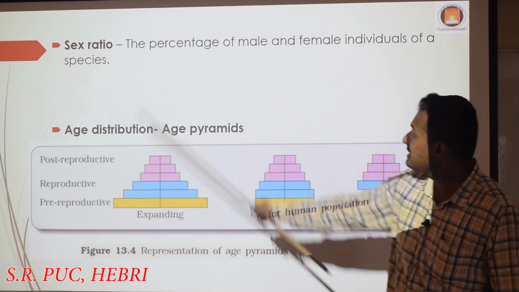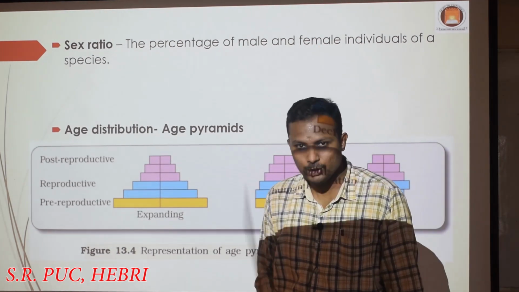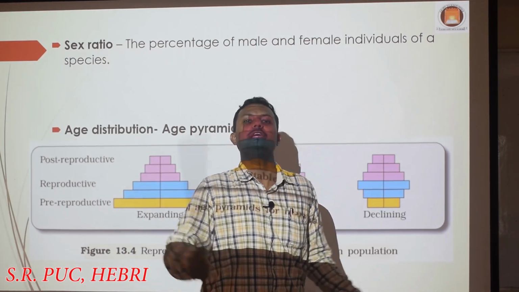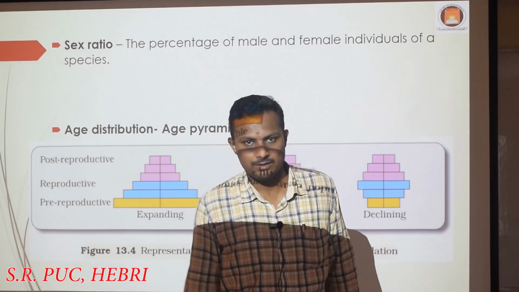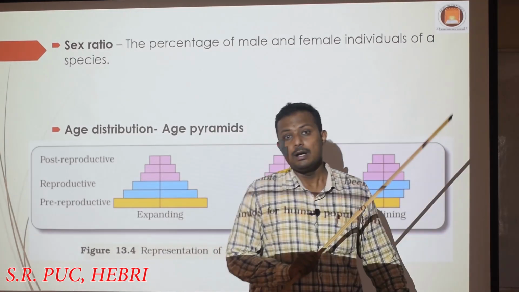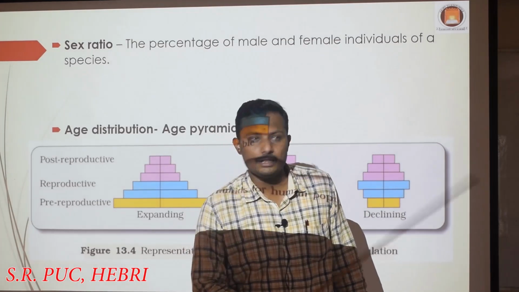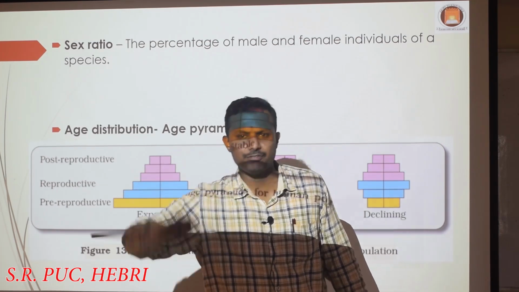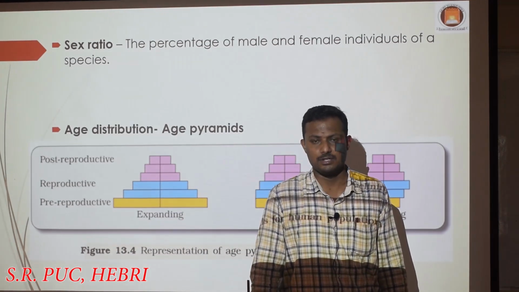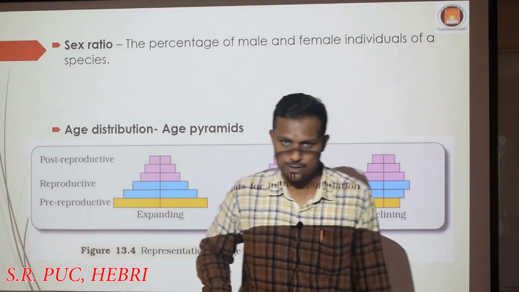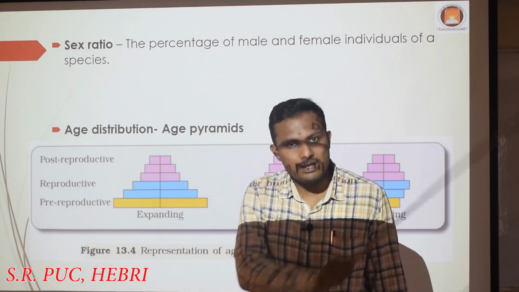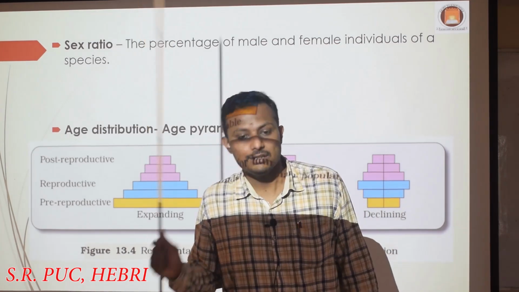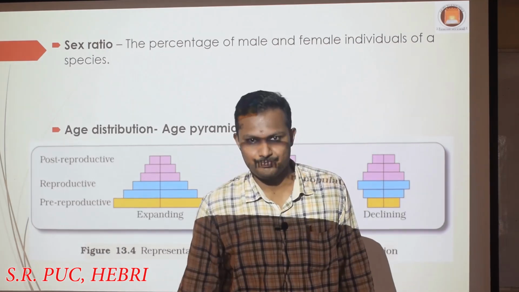The next here is sex ratio. See, when you are talking about an individual, you will either define the individual as a male organism or female organism. Maybe in human beings you can also call it transgender, so it is neither male nor female. In any organism, if you are talking about a plant, either you can say it is bisexual or unisexual, right? You have learnt in the first chapter, reproduction in organisms, hermaphrodites, monoecious plants and dioecious plants, all that you have learnt. So when you are talking with respect to an individual organism, you have to clearly define the sex of that plant, yes or no?